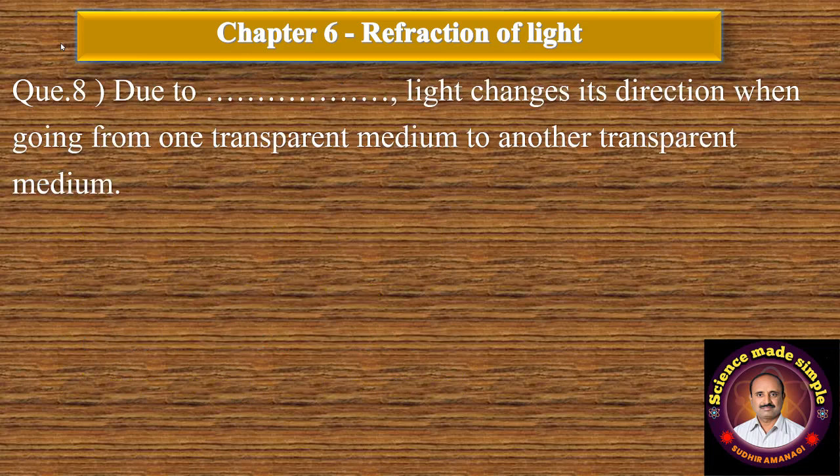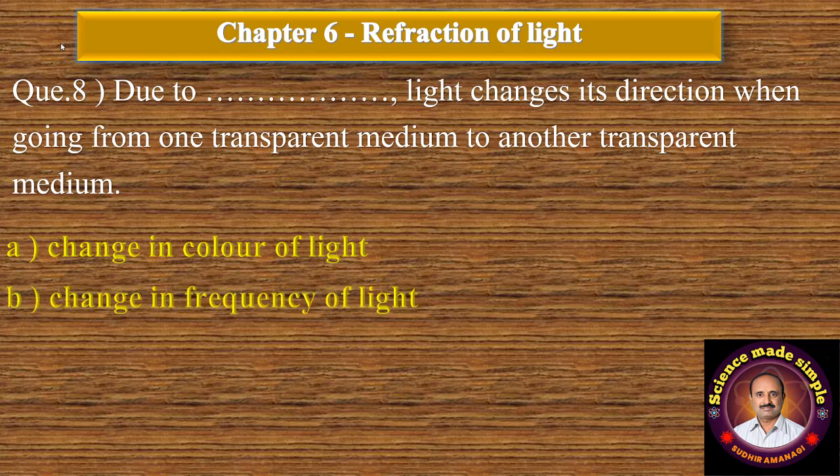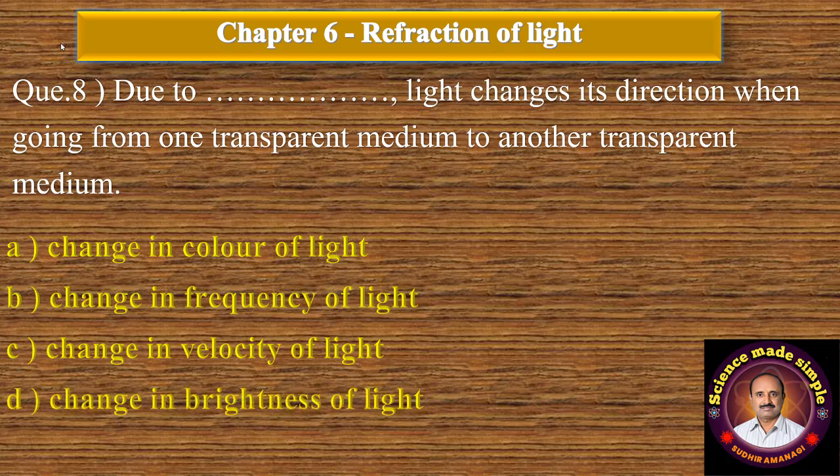Question number 8. Due to dash dash, light changes its direction when going from one transparent medium to another transparent medium. Option A, change in color of light. B, change in frequency of light. C, change in velocity of light. And D, change in brightness of light. The correct answer is option C, change in velocity of light.